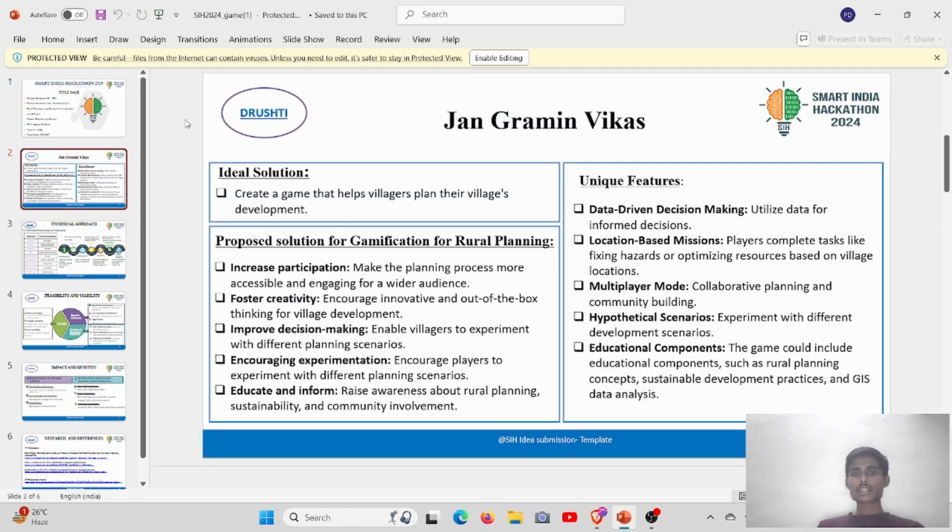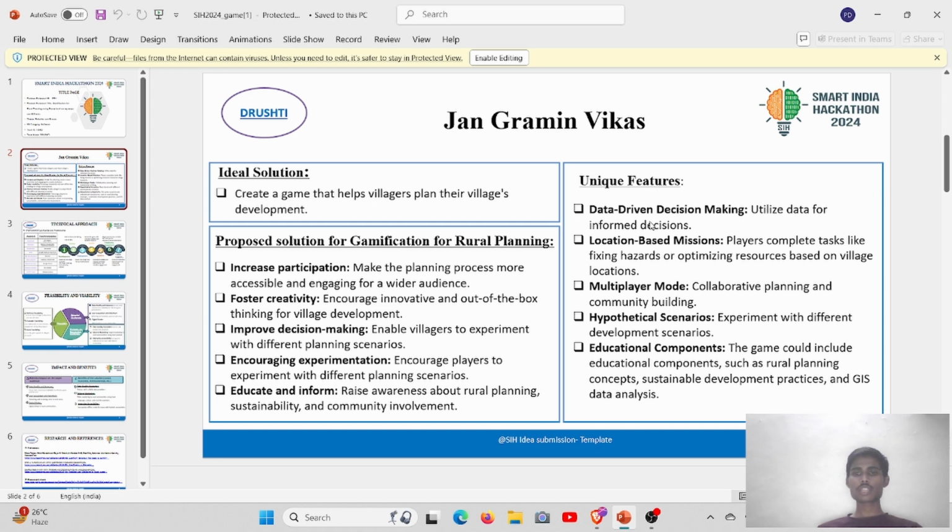We are developing a game named Jan Gramin Vikas. So basically we are creating a game that helps villagers plan their villages and do their town planning efficiently. We have kept the following factors in consideration while creating this game: increased participation, fostering creativity, improving decision making, enabling villagers to experiment with different planning scenarios, encouraging experimentation for town planning, and education and information.